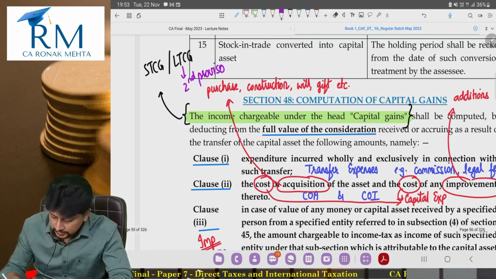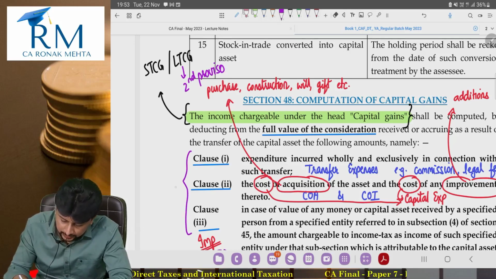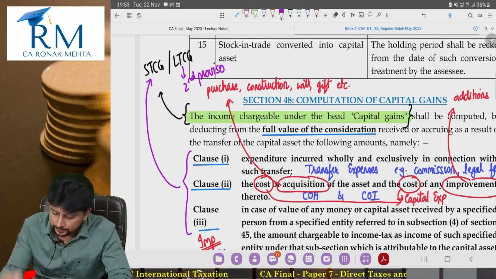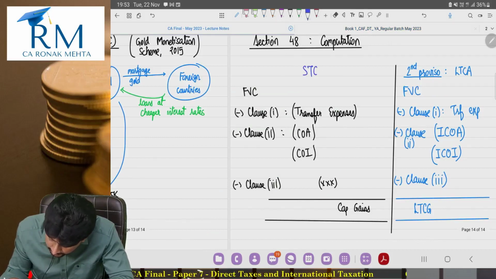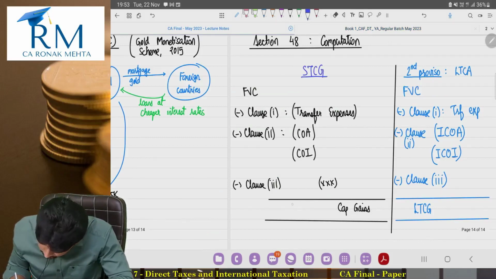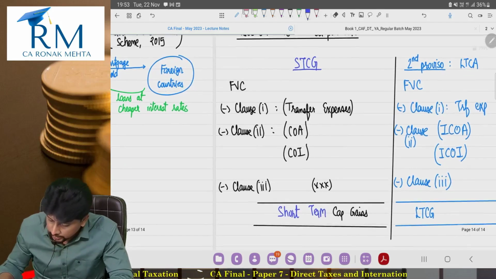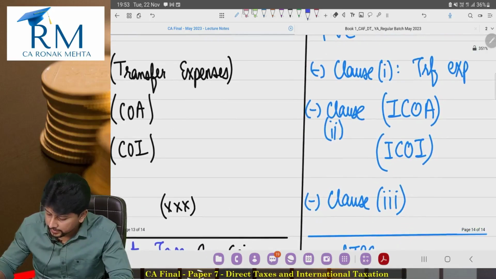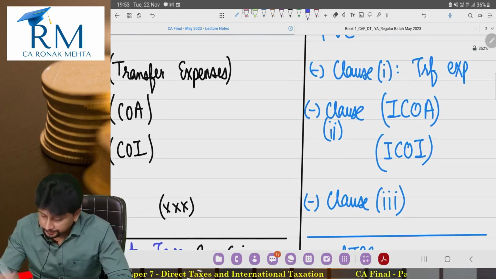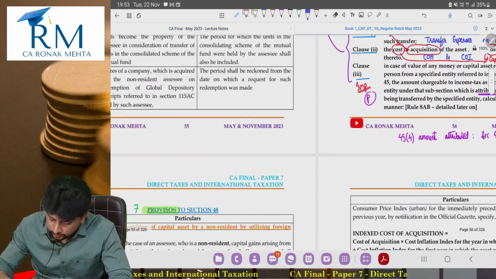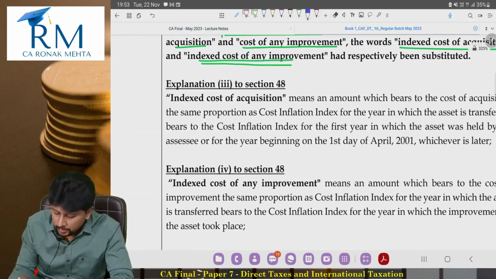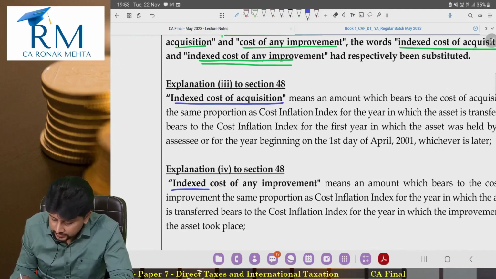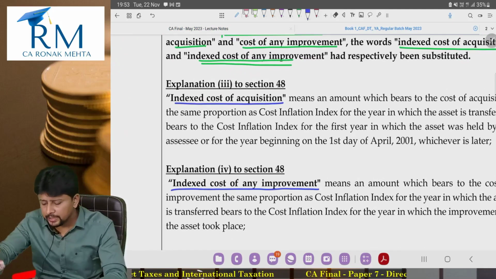So this formula that we have seen is for short term capital gain. This is my basic discussion for short term capital gain. Short term capital gain is going to be calculated like this, and if it is long term, you will be doing index cost of acquisition and index cost of improvement. Now when you read the second proviso further, it explains what is index cost of acquisition and index cost of improvement. It gives you the definitions.